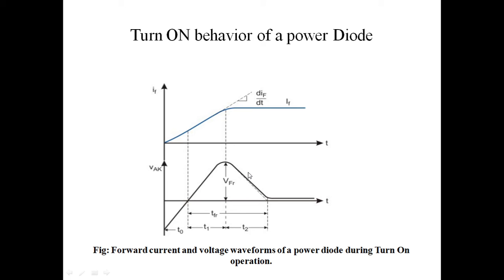VFR is the forward recovery voltage, a function of di by dt current, and the data will be provided by the manufacturers. The voltage lies between 10 to 30 volts and the total time lies within 10 microseconds.